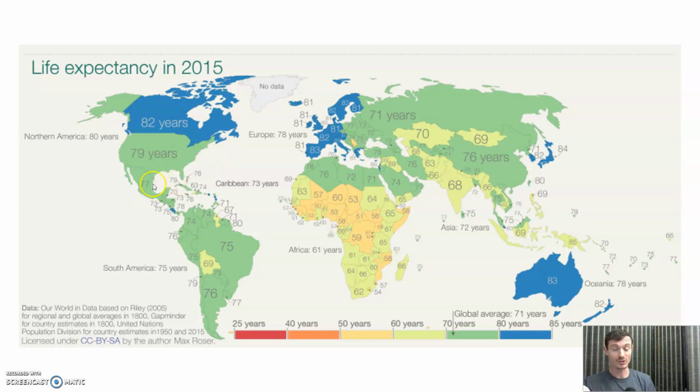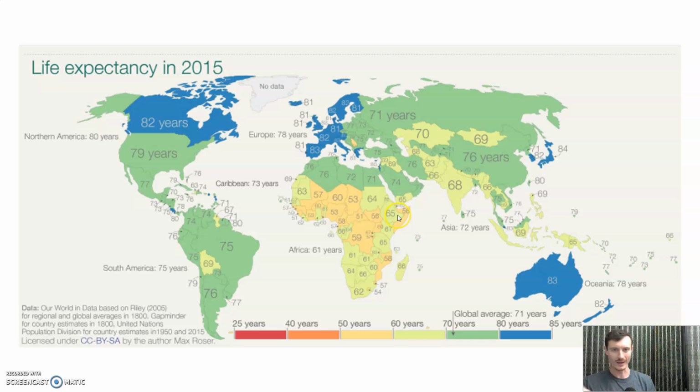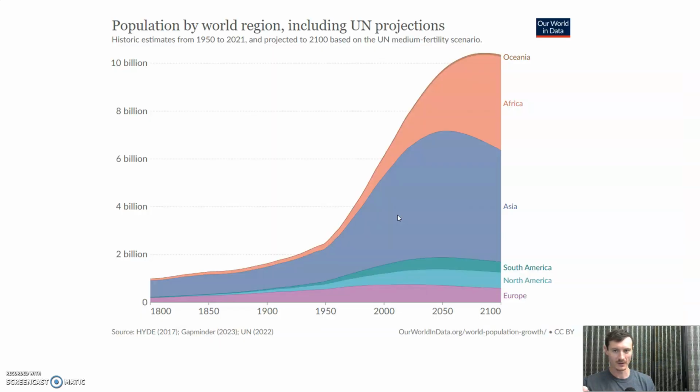You notice there's only a 2-year life expectancy difference between the wealthiest nation on earth, the United States, and Mexico, which is a stage 2 country, as we'll talk about, industrialized, but not fully developed the way that the United States or Western Europe is. Notice, just like with infant mortality, even in parts of the world which are most impoverished, struggling, it's still way higher than it was before. Still way better to be born now.